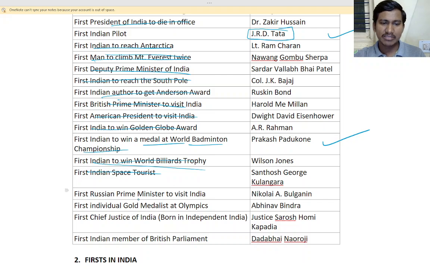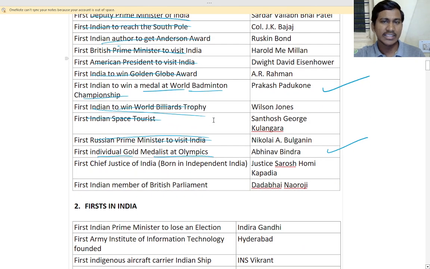So first Russian Prime Minister. First individual gold medalist at Olympics, you remember this. Who was it? Abhinav Bindra. Before Abhinav Bindra, no one had won an individual gold in the Olympics. Okay. So first person to win individual gold medal in Olympics is Abhinav Bindra. That is in shooting. Okay.